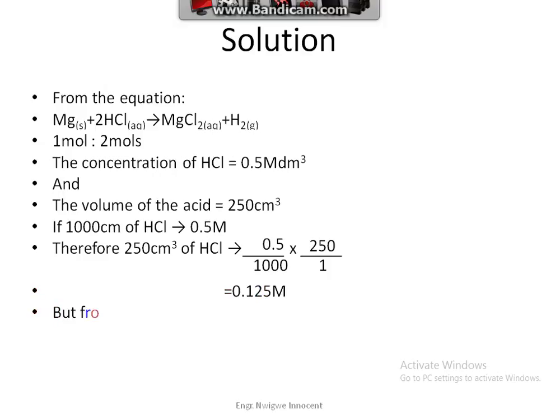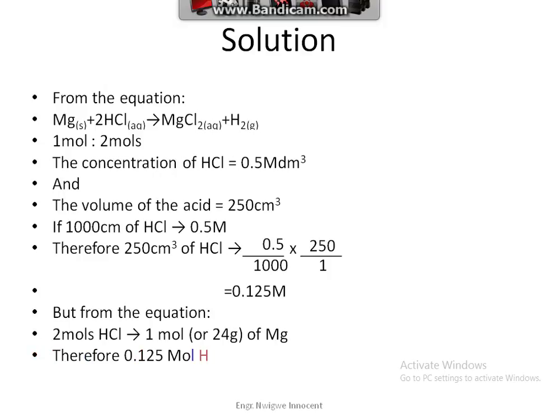But from the equation, 2 moles of hydrochloric acid is equivalent to 1 mole or 24 grams of magnesium. Therefore, 0.125 mole of hydrochloric acid is equal to 24 over 2 times 0.125 over 1, which is equal to 1.5 gram.